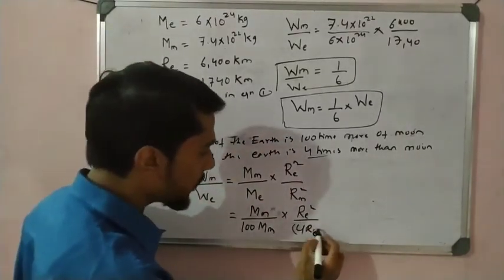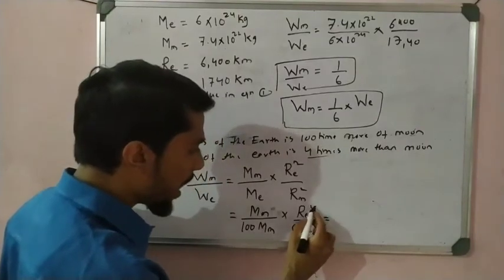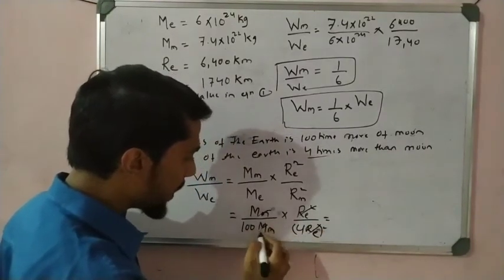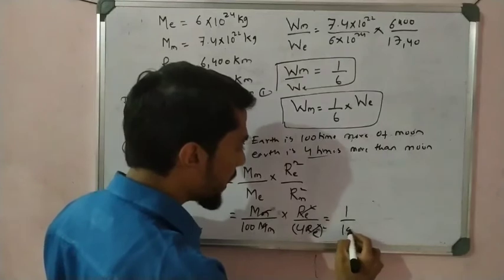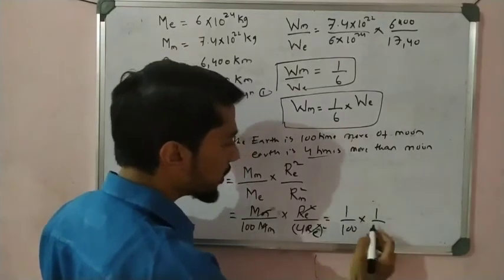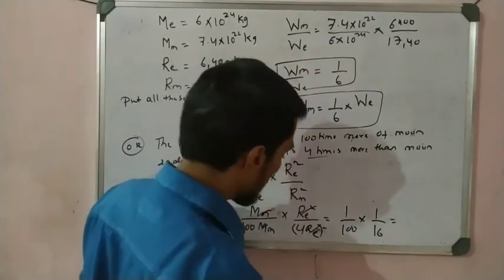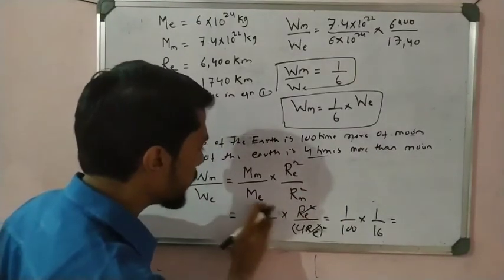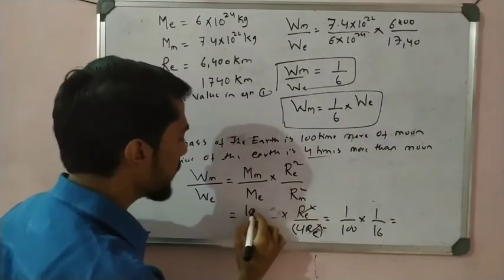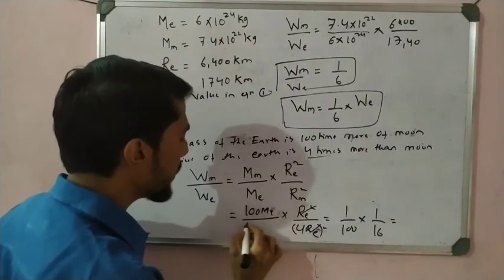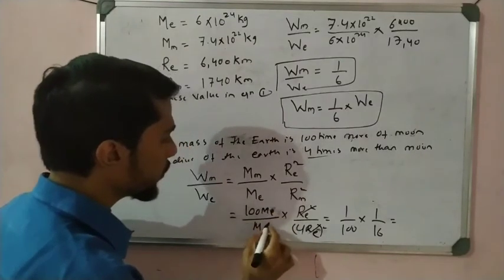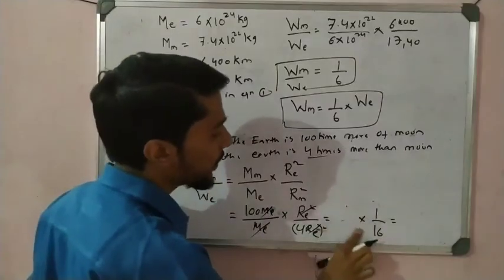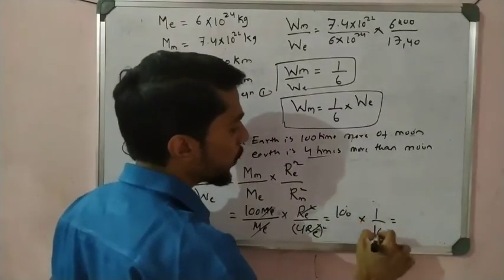What is squared? Okay, the whole square is there. So the r cancels, the m cancels. We get 1 by 100 into 1 by 4 squared, which is 16. So what do we get? I made a mistake here. Oh, sorry. Here I made a mistake. It is the mass of the moon here, 100 times the mass of the earth, divided by the mass of the earth. Okay, that is simple, so it cancels. We get 100, okay, 100 into 1 by 16.